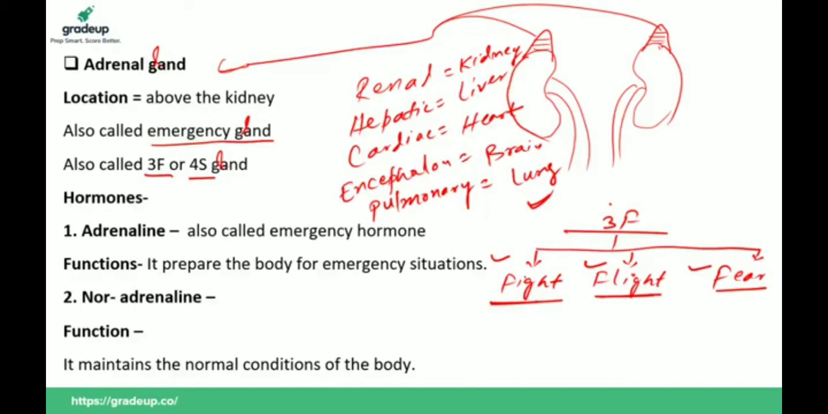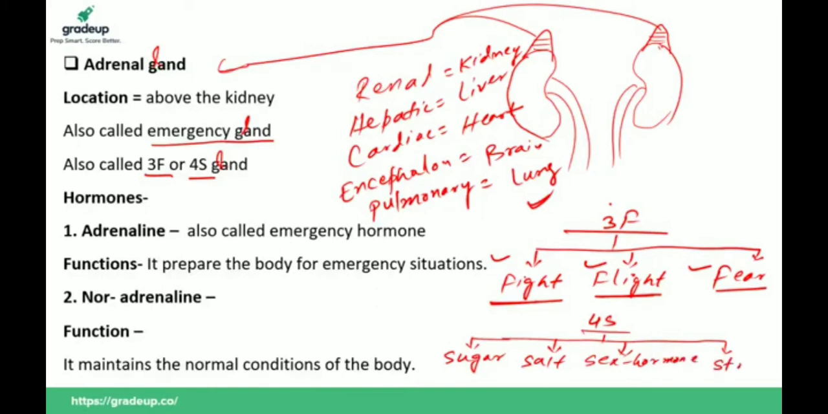And why is it called 4S gland? Yes, Naresh, very good. Because during emergency situation, it maintains the blood sugar level, it also maintains the salt level in blood, it also controls the level of sex hormone, and it is also secreted during stress condition. So during excitement, which of the following glands becomes excited? Your answer should be adrenal gland.